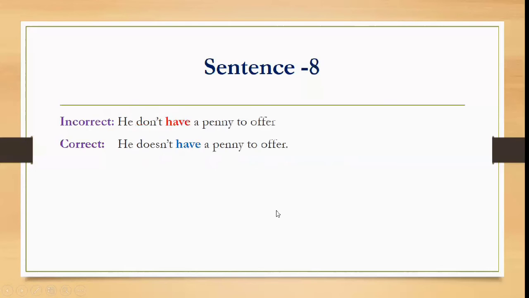Moving on to the next sentence. He don't have a penny to offer. He is a singular subject, so the verb should also be singular. Don't is used with plural subjects and doesn't is used with singular subjects. He is a singular subject, so doesn't is the singular verb. He doesn't have a penny to offer. So he don't have is wrong, doesn't have is correct. Let's move on to the next sentence.